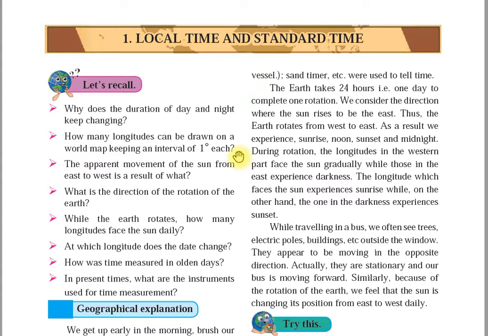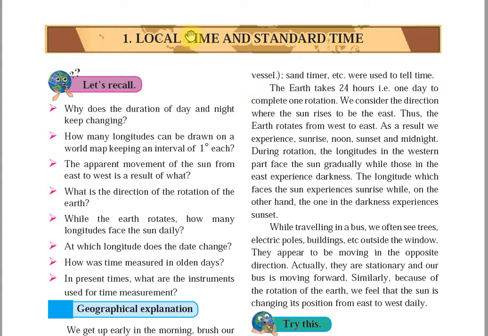Now see, we are dealing with the chapter of local time. And what does local time mean? The time of a place as decided by the location of the sun in the sky is known as its local time.